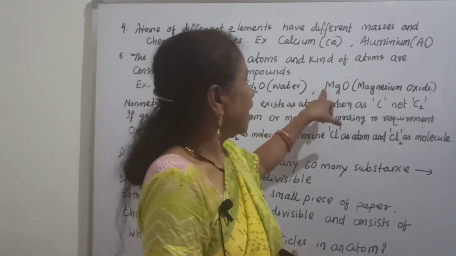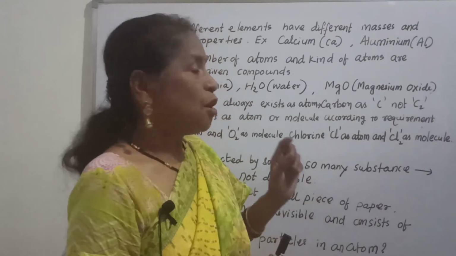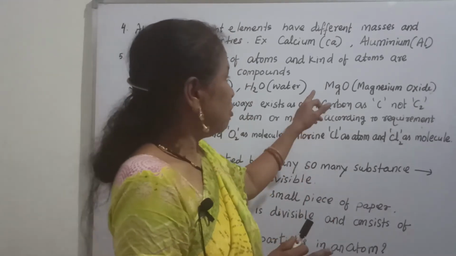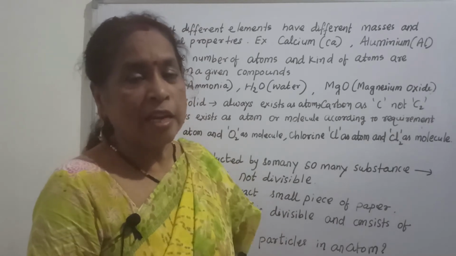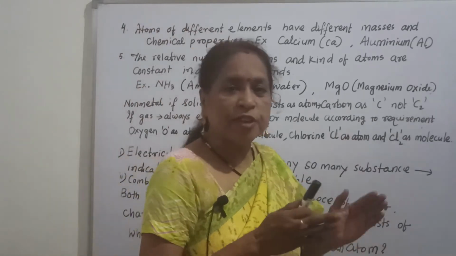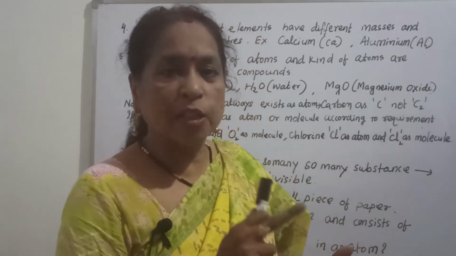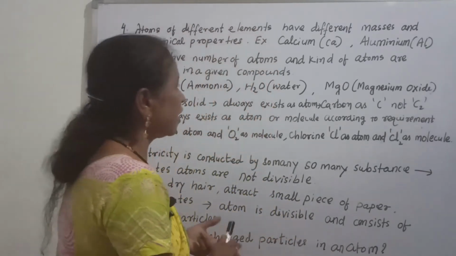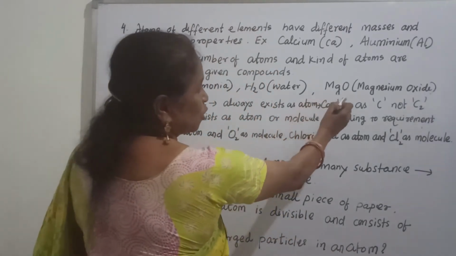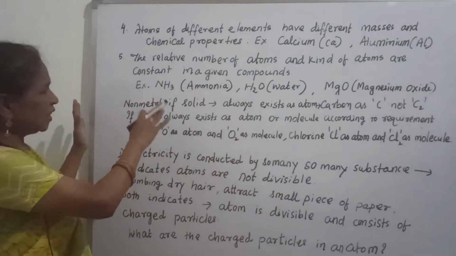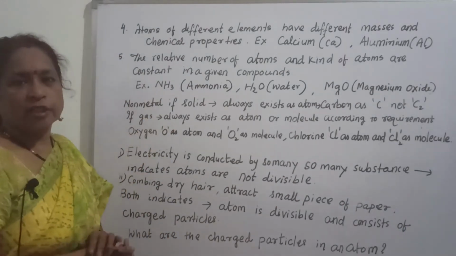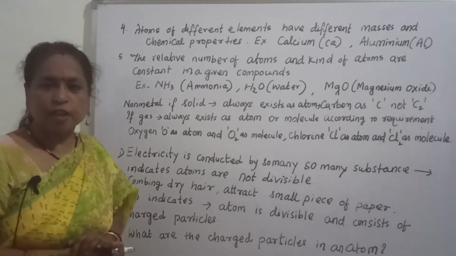Similarly magnesium oxide, MgO, means 1 magnesium and 1 oxygen are present. Whatever place you take magnesium oxide from, the formula should be MgO and the proportion should be 1:1. These are the 5 postulates of Dalton's atomic theory.